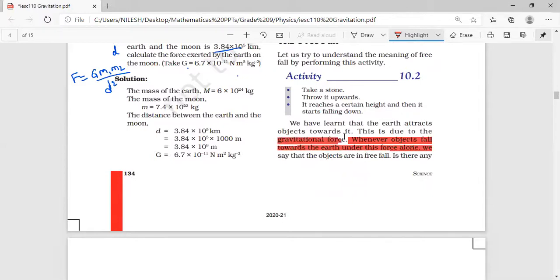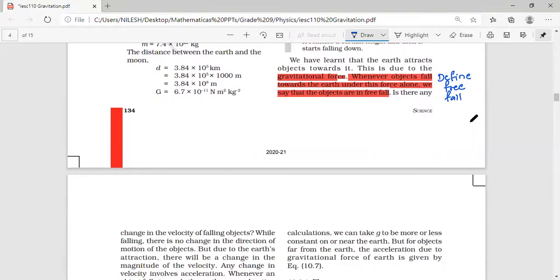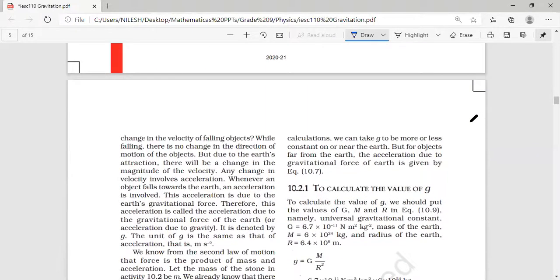Gravitational force. Under the gravitational force alone, we say that the objects are in a free fall. Correct? Define free fall. It is right here. Immediately right here is the question: define free fall. Okay. Yes or no? Yes, sir.